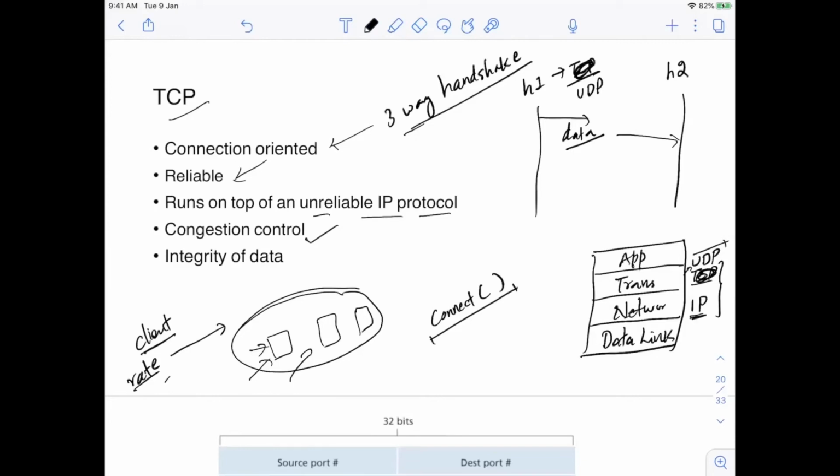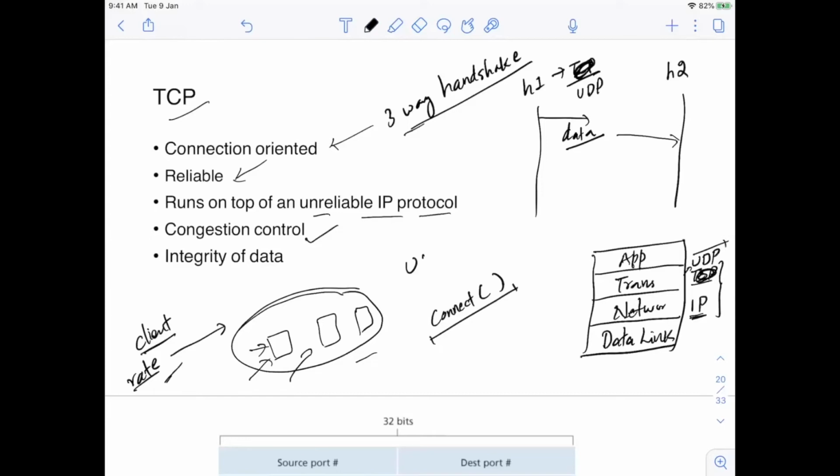So if all the TCP clients and TCP servers start slowing down their rate of sending messages to the network, after some time the overall congestion will start decreasing. And this is useful, because you do not want the network to get congested.